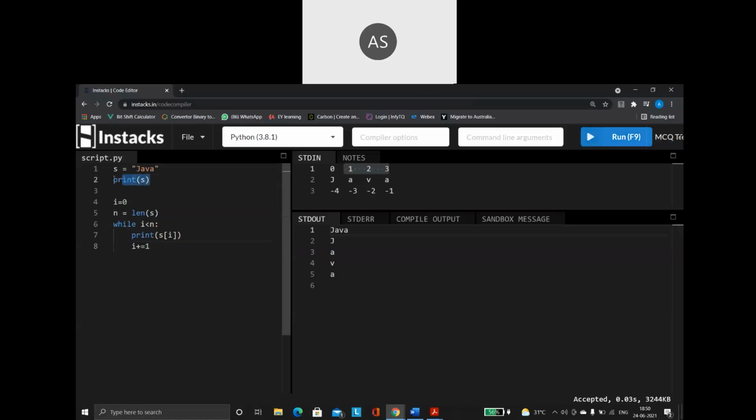First time I'm printing the entire s value, so it is printing Java. Second time I'm running the loop. So when I'm running the loop, see how it is getting each and every character separately. Suppose you can try it for any type of string.